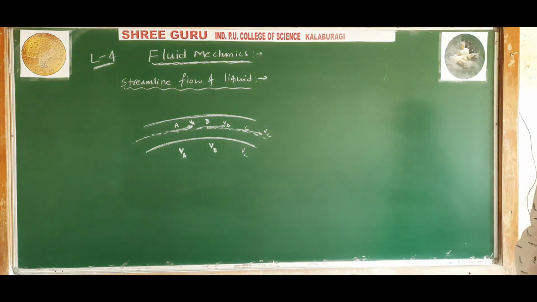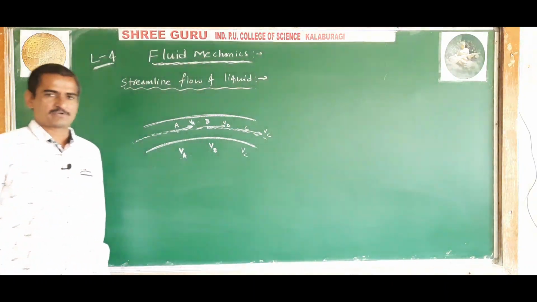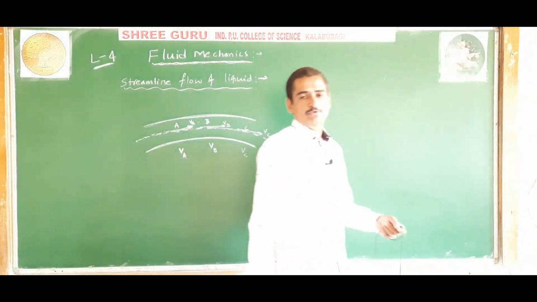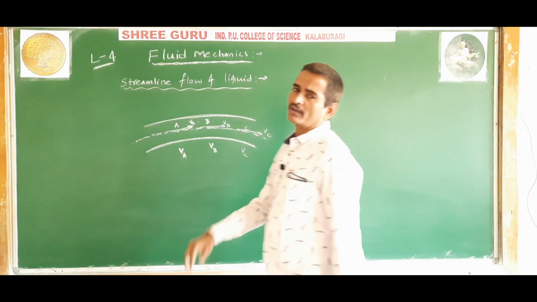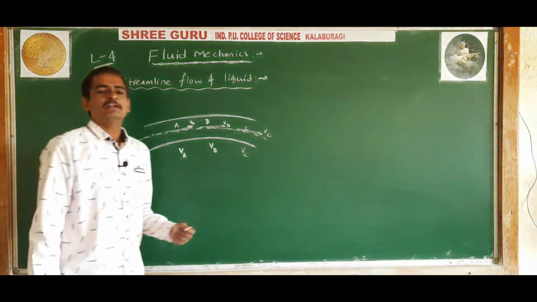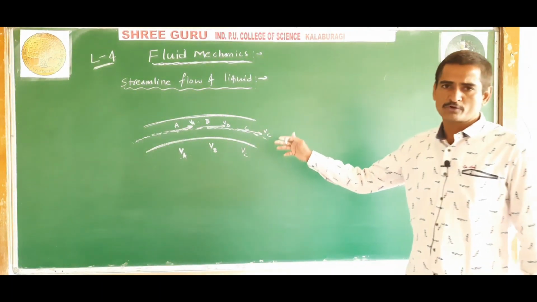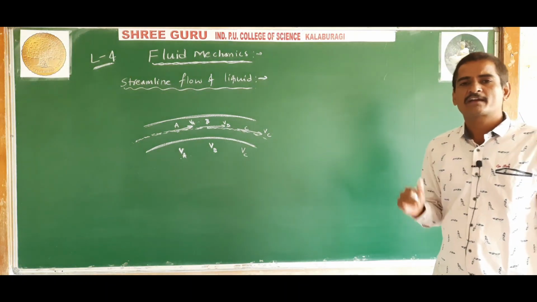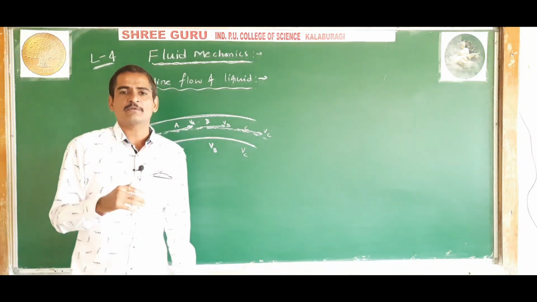A tangent drawn to a streamline at any point gives the direction of velocity at that point. Understood? And two streamlines cannot cross each other. If they cross at a point, then there will be two directions for velocity, which is not possible.